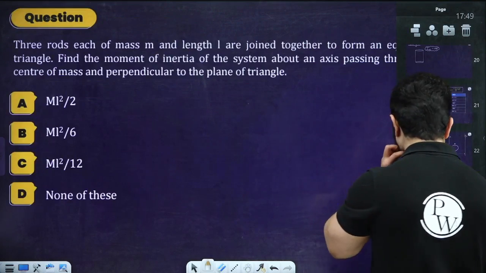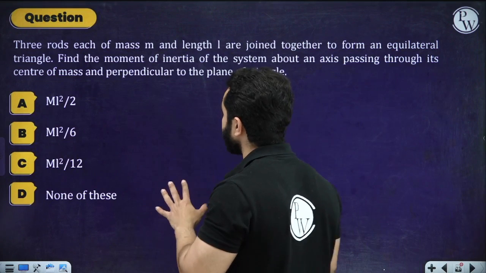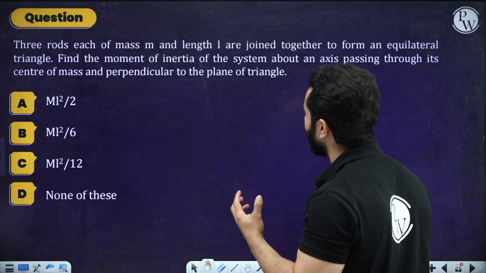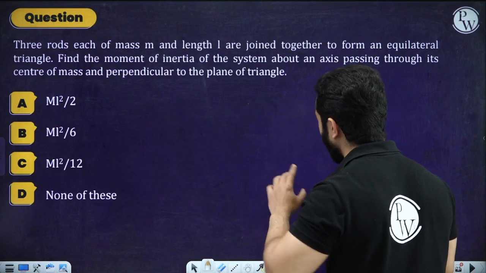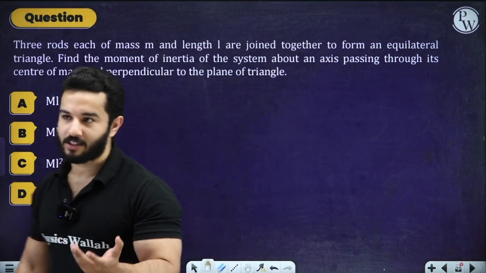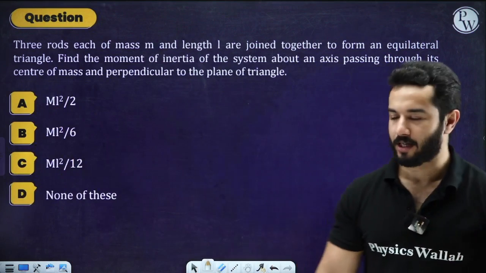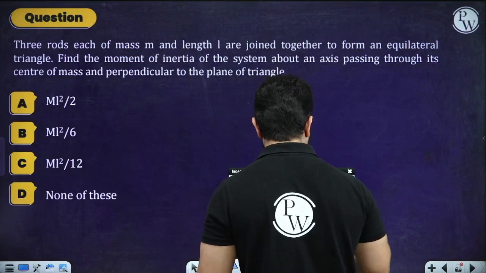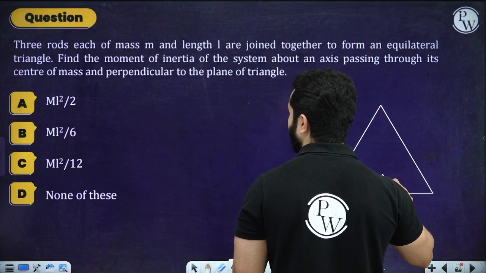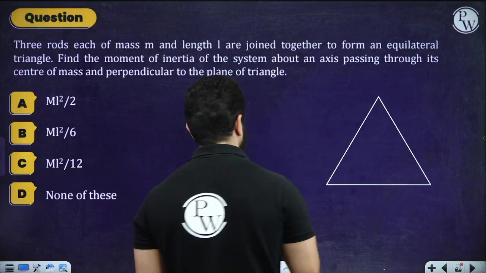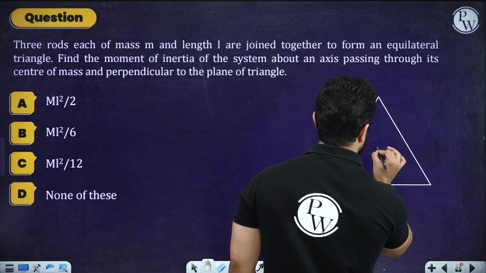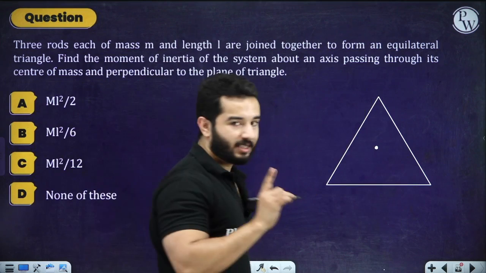So let's see if you have a question like this. We have 3 rods, each of mass m and length L, joined together to form an equilateral triangle. Find the moment of inertia of the system about an axis passing through its center of mass and perpendicular to the plane of the triangle. Now see, obviously they have not said that use a particular theorem for this, but how are we going to know that we must use this theorem? So the question is, we have 3 rods, each of mass m and length L, right? And the center must be somewhere over here. And this is an equilateral triangle.